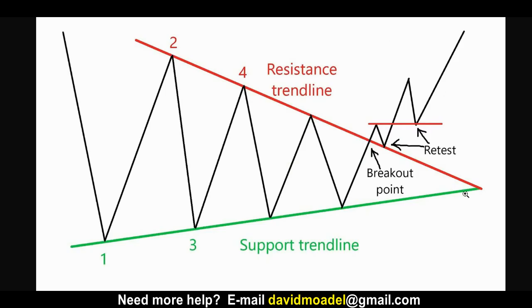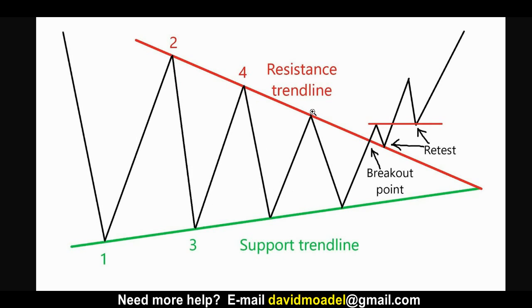Here's another chart showing what that might look like. You might have a support level coming up, a resistance trend line coming down. So you're forming what might be called a symmetrical triangle here. Just so you know the terminology. But perhaps the price breaks out of the triangle to the upside, goes above it. Before, this line was resistance. It kept coming up to it, swing high, and it fails.